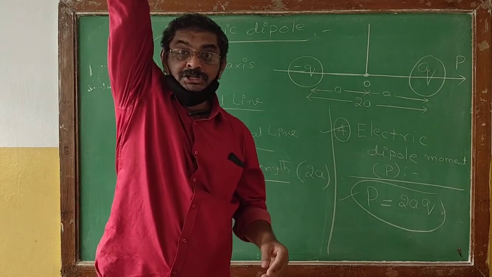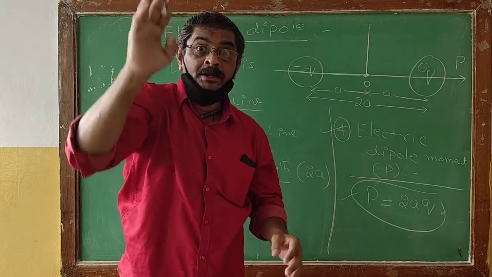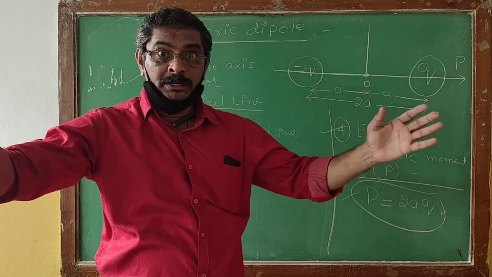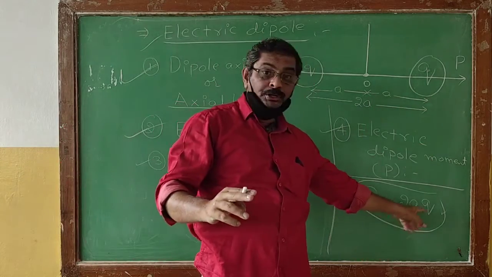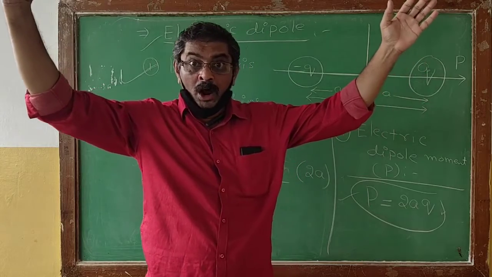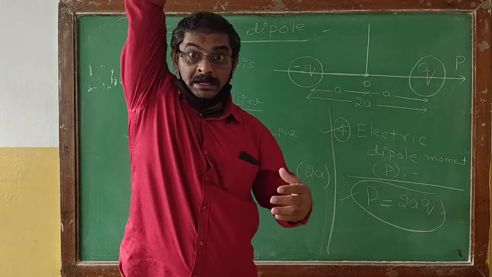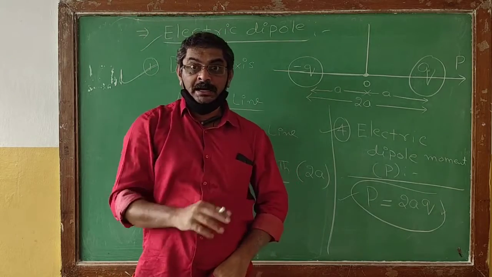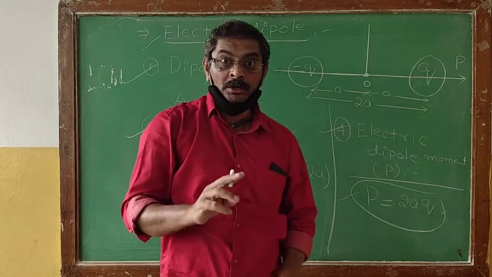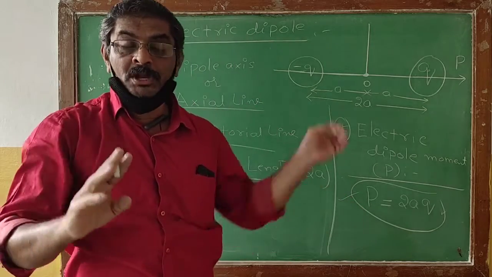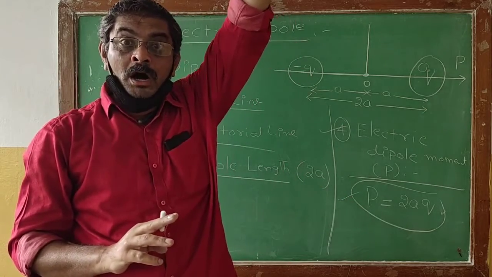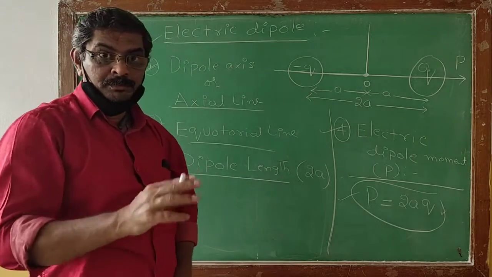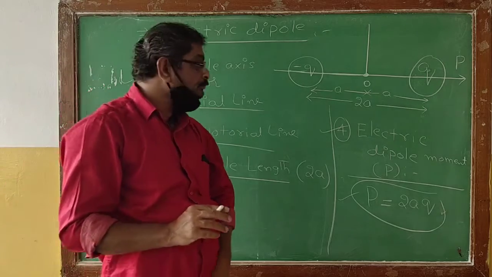Remember, the dipole moment is defined as the product of the magnitude of any one of the charges and the dipole length, denoted by a letter P, and the formula is P equal to 2aq.